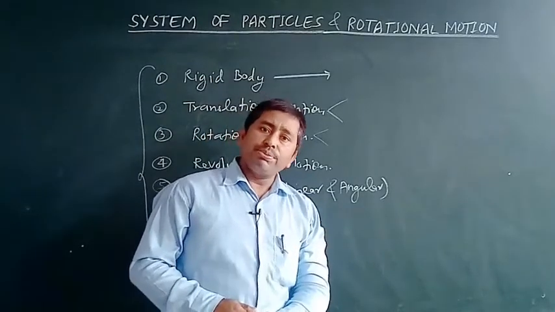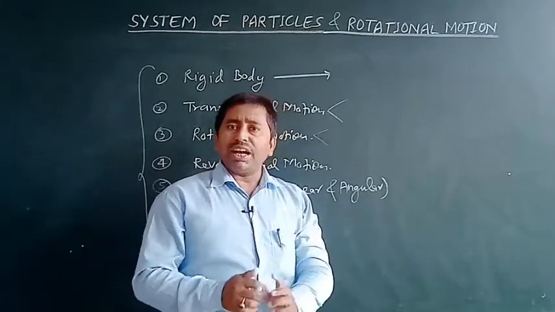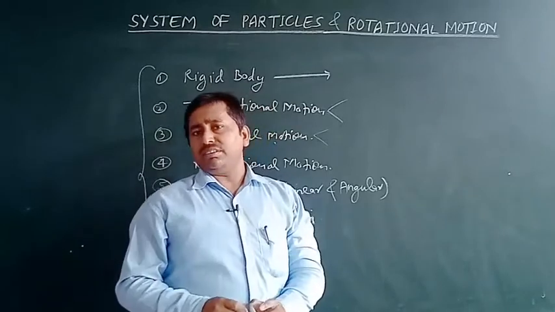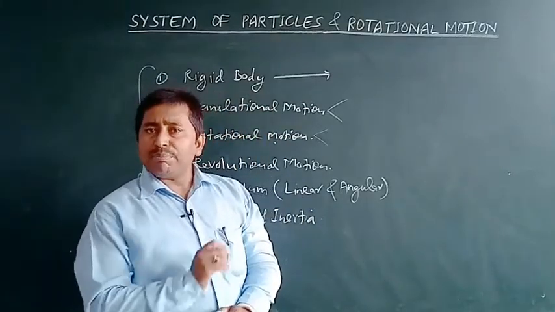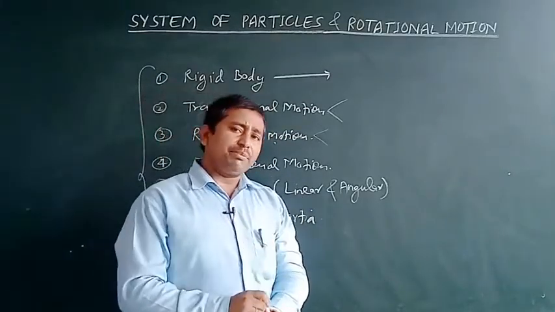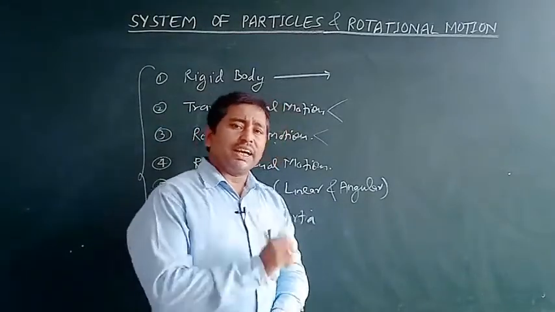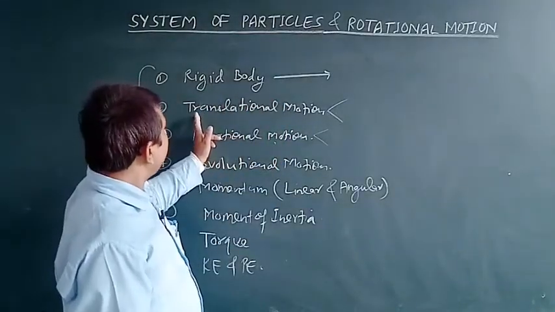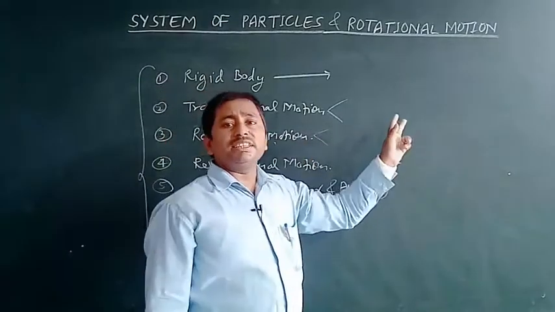But if the velocity attained by each particle is the same with respect to time, then we can say that the body is in pure translational motion.